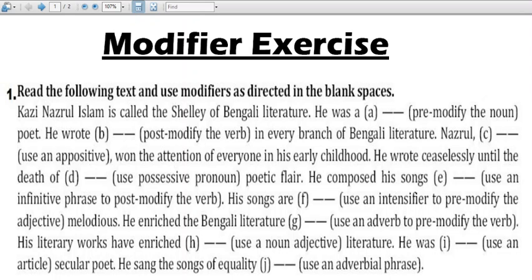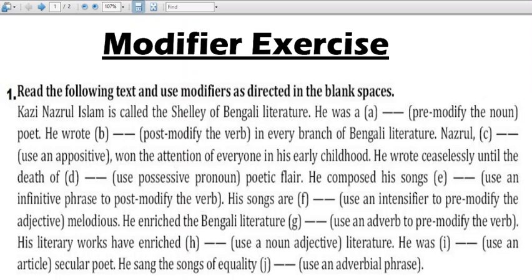So as it is about equality, he sings with passion, you can say. So he sang the songs of equality passionately. So you have to take some words to motivate people, to make people conscious, to make people alert. This much can go.